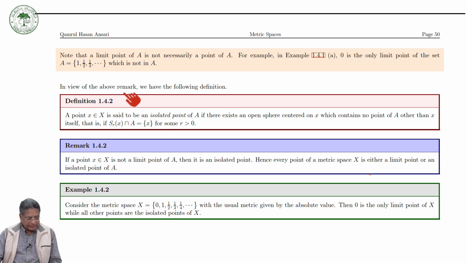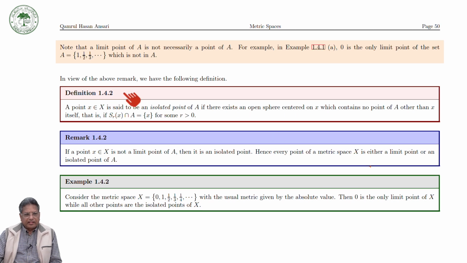Now note that a limit point of A is not necessarily a point of A. As we have seen in the previous example, 0 was the limit point of this set, which is not a point of A. Now, in view of the above remark, we have the following definition.